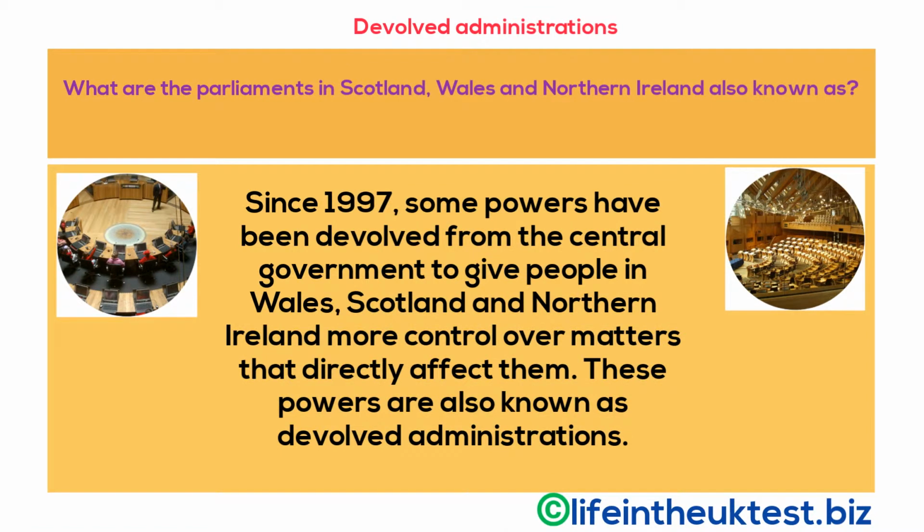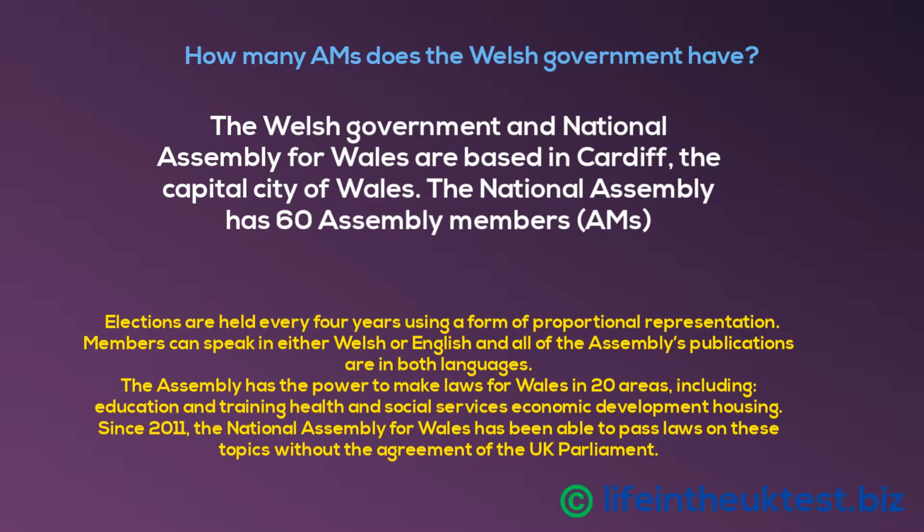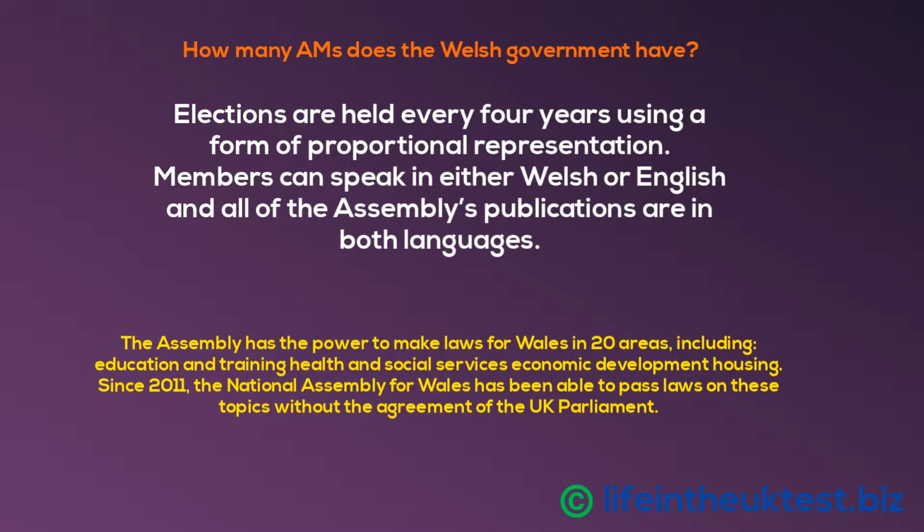Since 1997, some powers have been devolved from the central government to give people in Wales, Scotland and Northern Ireland more control over matters. The Welsh Government and National Assembly for Wales are based in Cardiff, the capital city of Wales. The National Assembly has 60 assembly members, AMs. Elections are held every 4 years using a form of proportional representation. Members can speak in either Welsh or English and all of the Assembly's publications are in both languages.